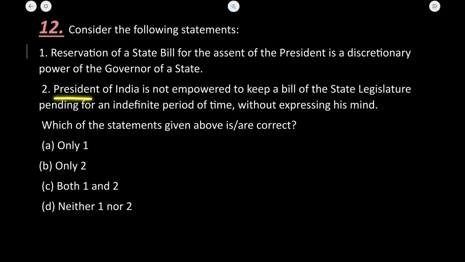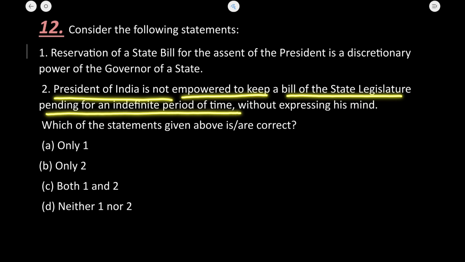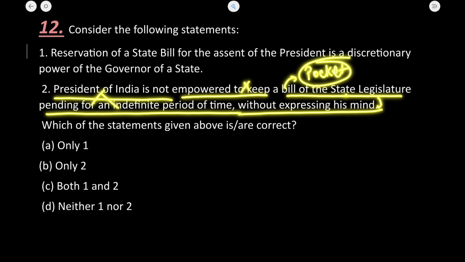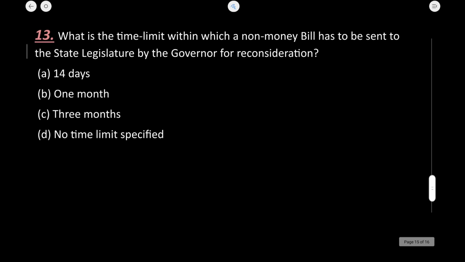Second, the President of India is not empowered to keep a bill of the state legislature pending for an indefinite period of time without expressing his mind. So the statement is absolutely incorrect. Why? Because the President can keep a bill for an indefinite period of time, and this power is known as pocket veto. Okay, the second one is incorrect. The first one is true. Next question.